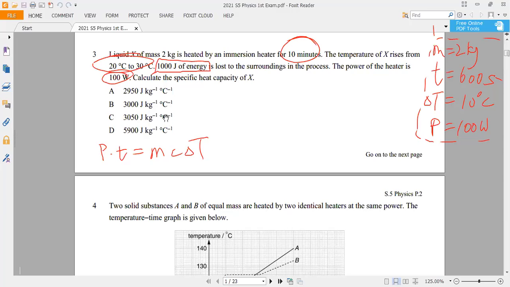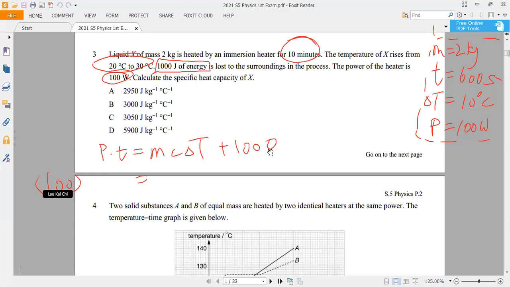Unfortunately, this question is not really having no energy loss. There's 1000 joule energy loss in this case. So that means the energy provided by the heater would be partially equal to the liquid X and also to energy loss. That's why you should add 1000 here. Yeah, it's like you plus or minus. You need to be clear. So now it's energy loss, so that's why energy provided would become two parts. That's why you add them together. So if you can write down this equation correctly, you may just put the numbers there.